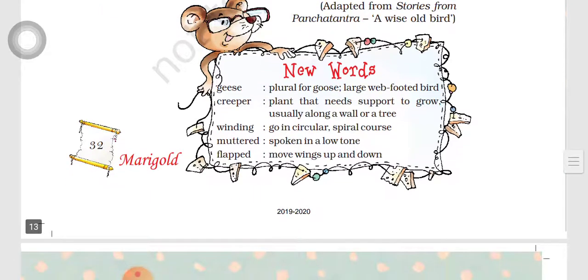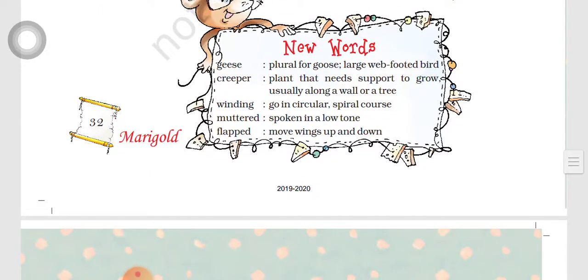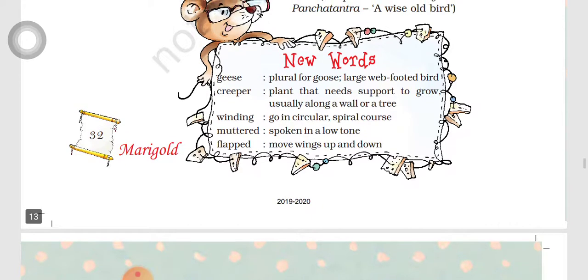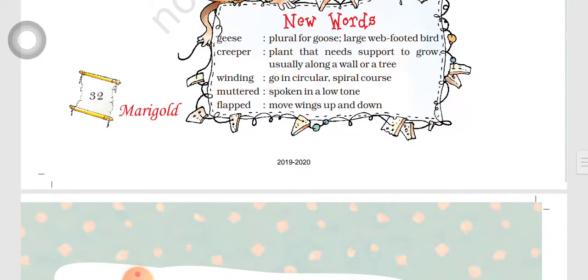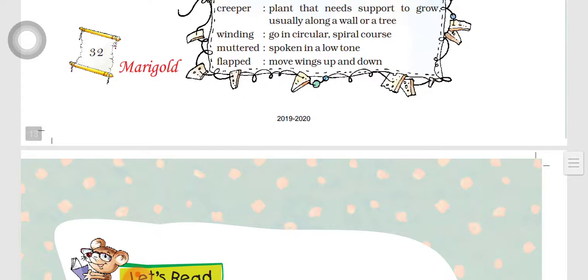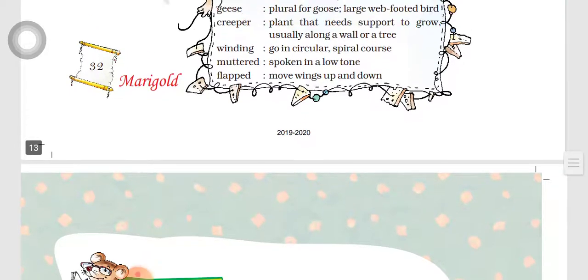Now let's see the new words. Geese is the plural for goose, a large web-footed bird. Creeper is a plant that needs support to grow, usually along a wall or a tree. Winding, to go in a circular or spiral course. Muttered, spoken in a low tone. Flapped, move wings up and down. Have you seen how birds move their wings to fly? That is called flapped.